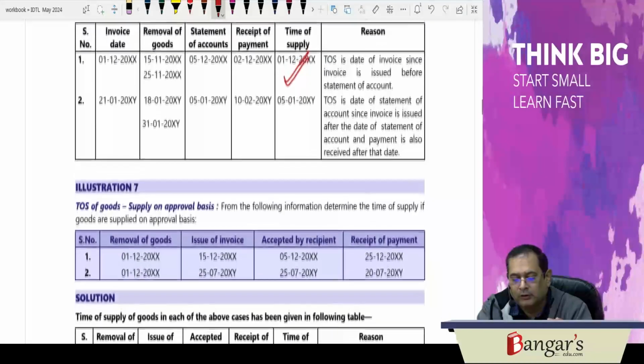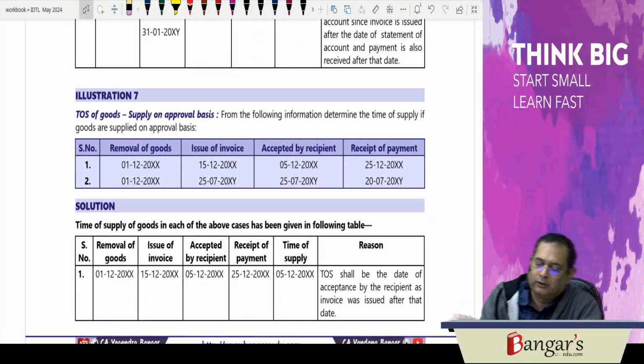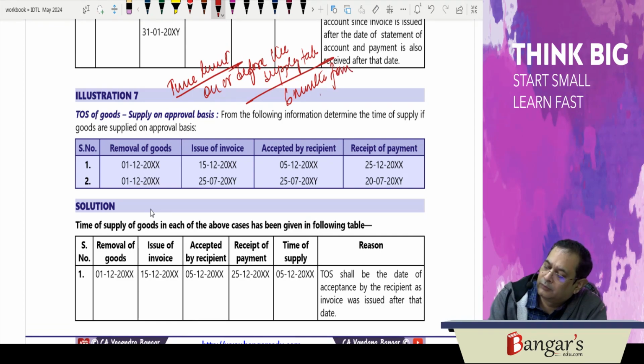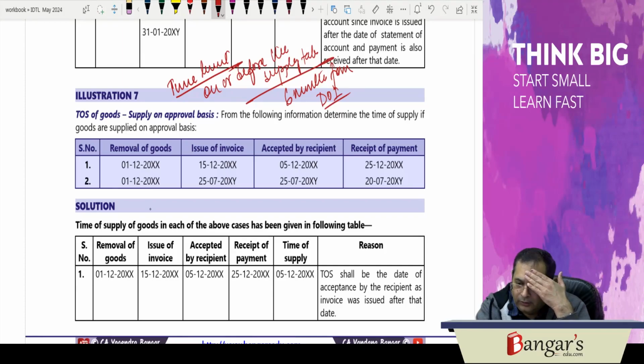Because the invoice was required to be issued on or before this 5th of January. Then one is relating to sale on approval. Here, what is the time limit for issuance of invoice? On or before the supply takes place, or say 6 months from the date of removal, the time of supply occurs. So, here the date of removal: removal of goods is on 1st of December. They issue the invoice on 15th of December.